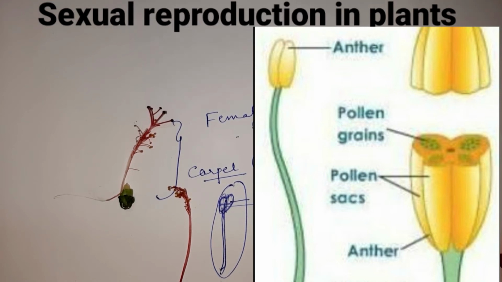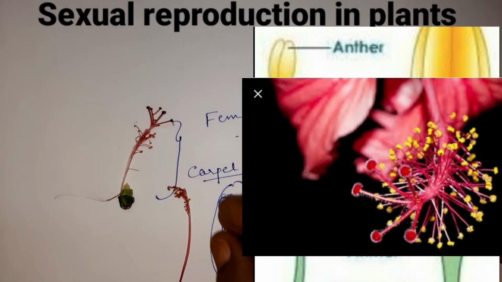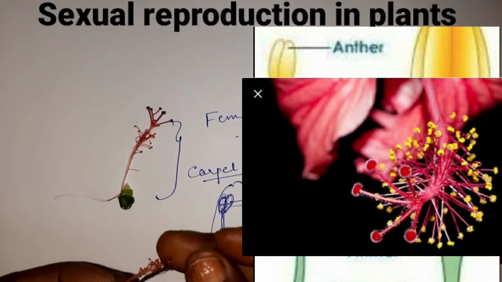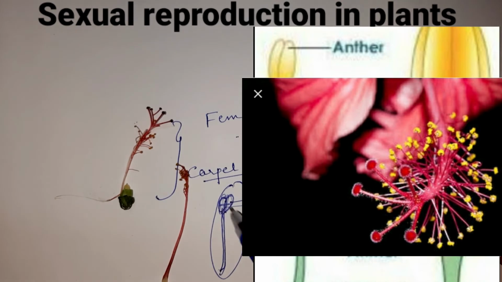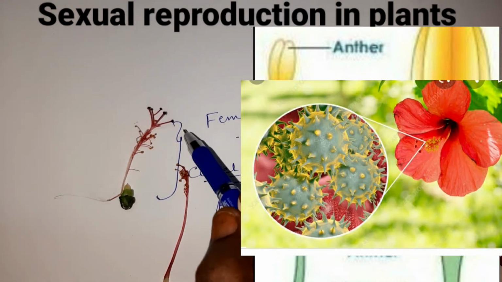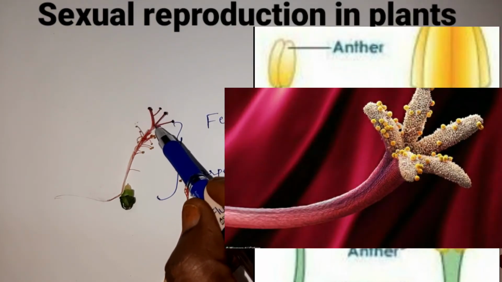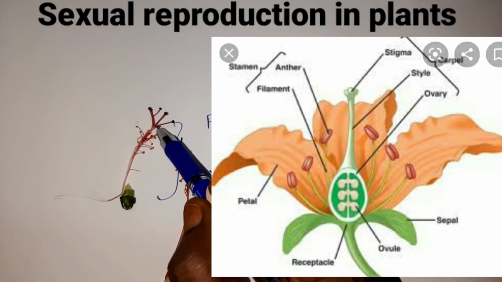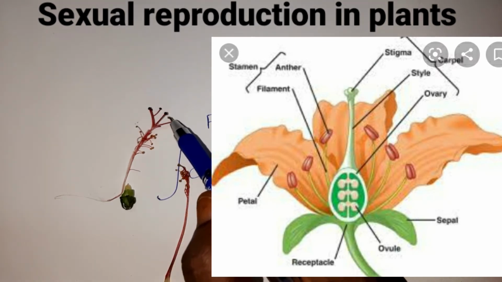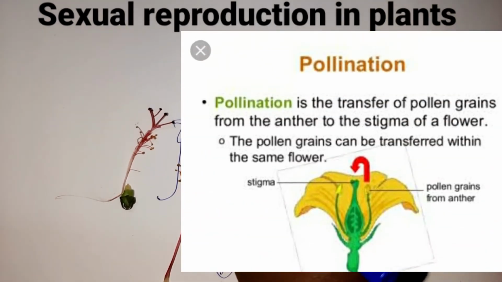And these pollen grains are the male gametes, which help in sexual reproduction in flowers. So when you touch the stamens, children, you find dusty particles. These dusty pollen grains, when they fall on the stigma of the flower, the process is called pollination.